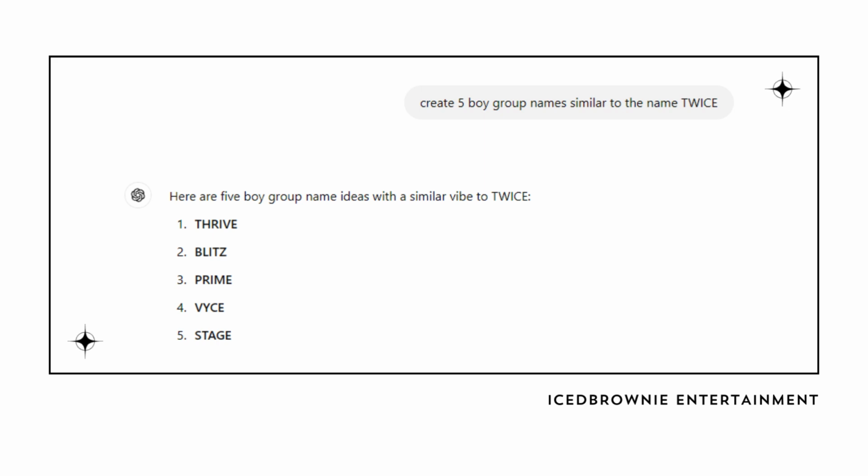It has that vibrant energy we're aiming for, don't you think? But you can be even more creative. Depending on the concept you're envisioning for your group, you can ask ChatGPT to generate names based on different themes, like ethereal names for a dreamy concept, classy names for a sophisticated vibe, or even punk names for a more rebellious edge. The possibilities are endless.